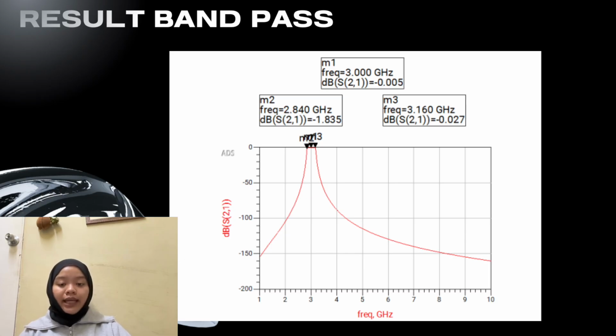If we look slightly to the left, at 2.84 GHz, the attenuation is a minor negative 1.835 dB. And at 3.16 GHz, it remains sharp at negative 0.027. This gives us a highly efficient, clean passband with steep roll-off on the other side, validating that our lumped design operates exactly as intended.